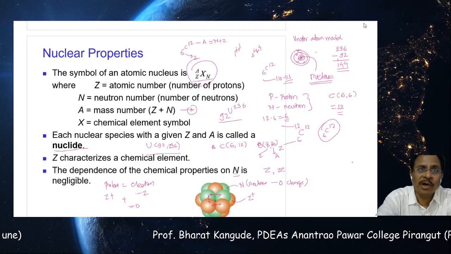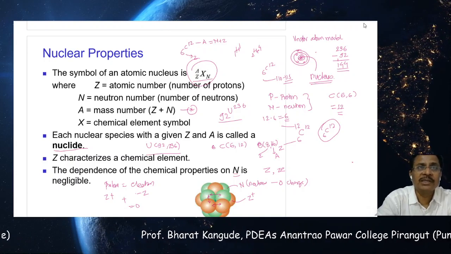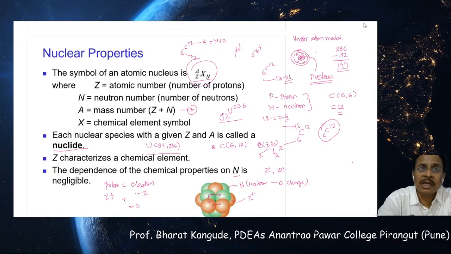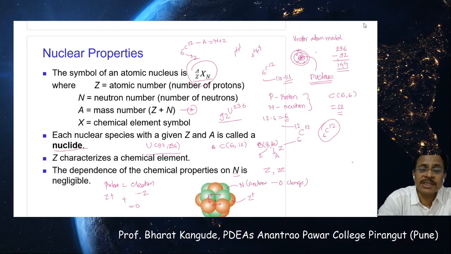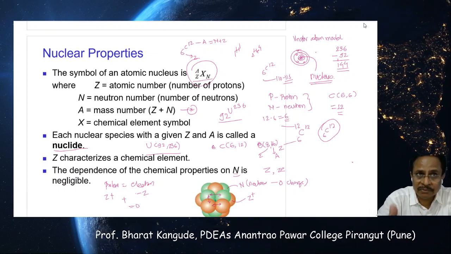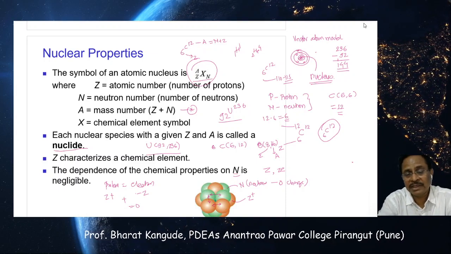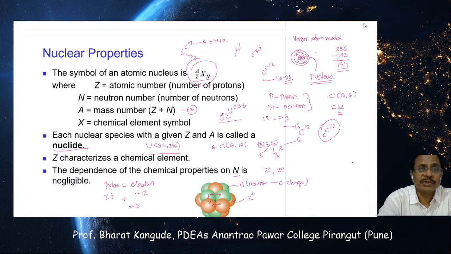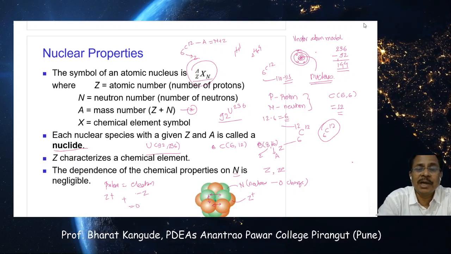compels both of these protons, even though they are charged particles, to remain together inside the nucleus with a strong bonding. So a strong bond exists between proton and proton at a very small, nuclear distance, and that force is called the nuclear force. And you will find further in chapter number 3, we are going to learn in detail that this force, which is called the nuclear force, is independent of the charges.